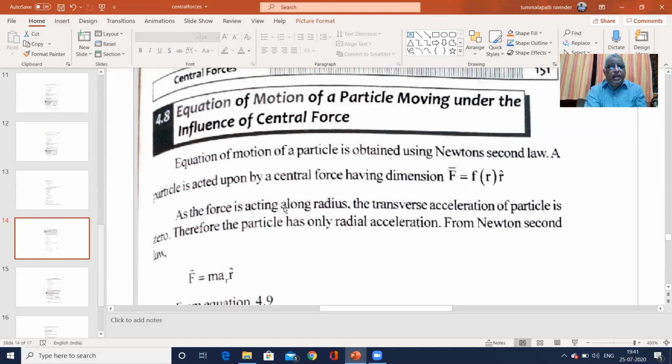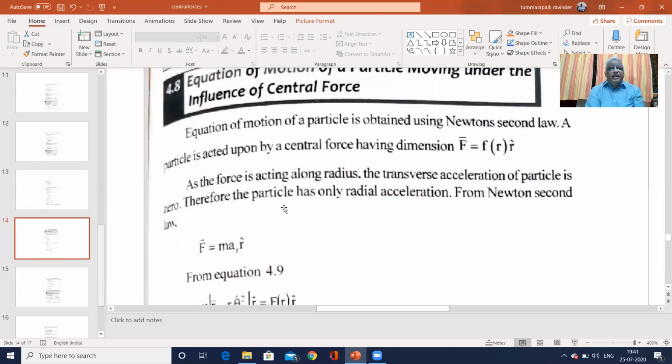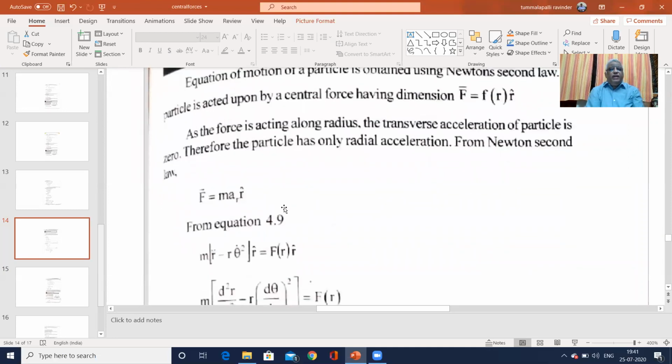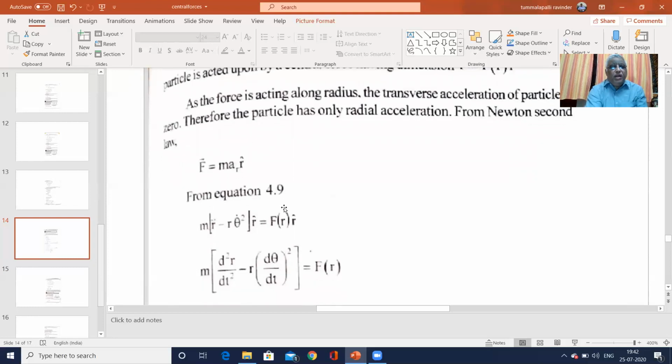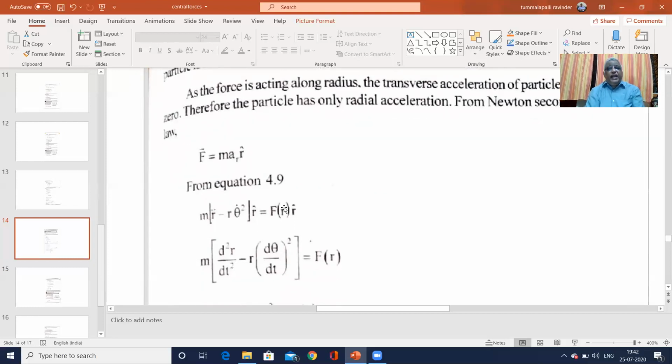F is equal to mA_r, meaning radial acceleration times r cap. But from equation 4.9, we have F equal to m times (r double dot minus r theta dot square) r hat, equal to F of r into r cap. So what is meant by r double dot here? From equation 4.9, as we discussed earlier for the acceleration, m into (r double dot minus r theta dot square) r cap is equal to F of r into r cap.